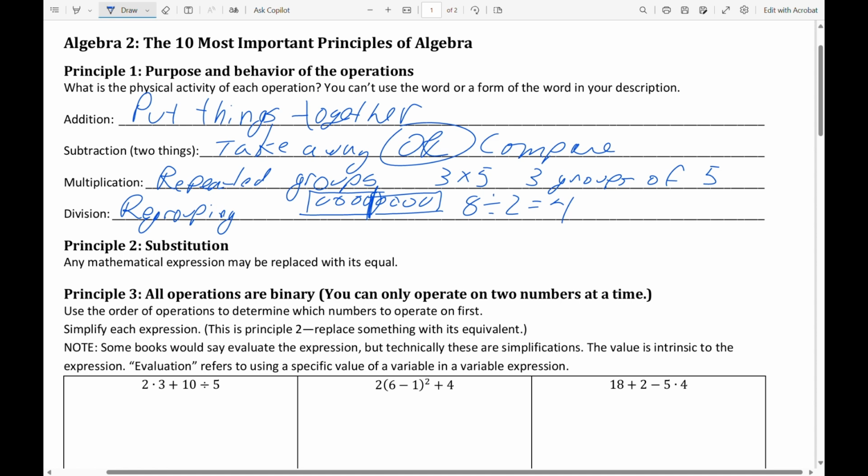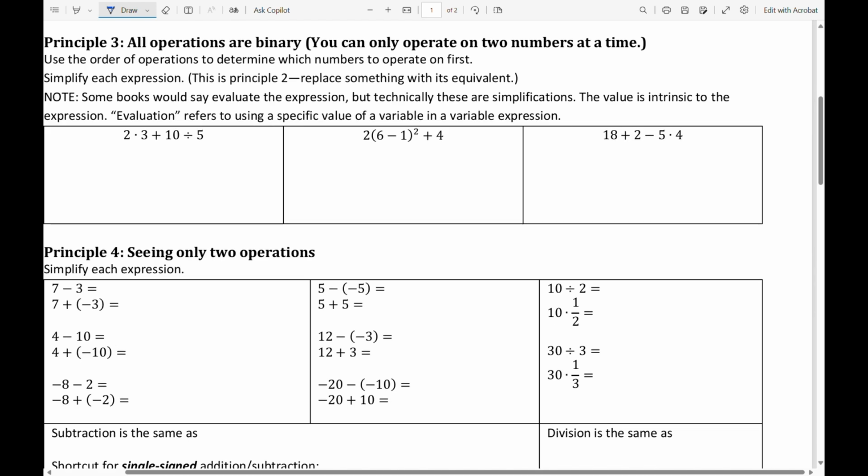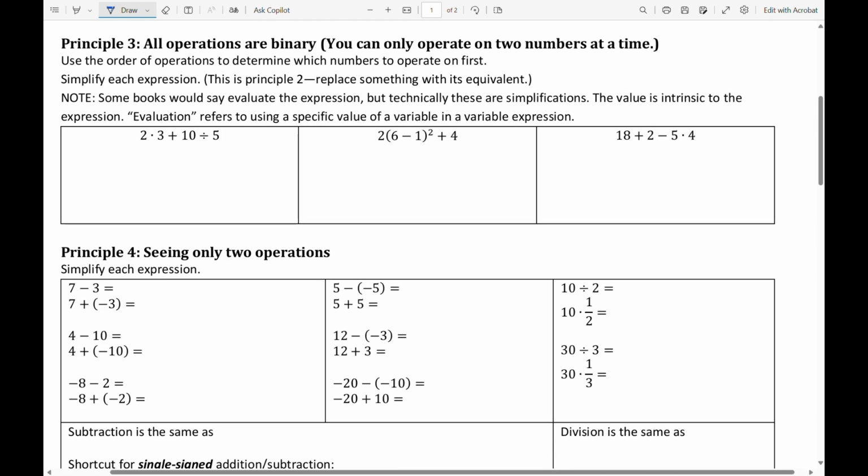Next comes substitution. Substitution says that you can replace anything with its equal. Now, most of the time when we're in algebra, or any math class for that matter, we just do substitutions. And you're about to see that for the next many, many examples. So, all operations are binary. Binary, bi is 2, like bicycle, biplane, etc. Binary simply means that you can only combine 2 numbers at a time. You can't do more than 2 in one operation.